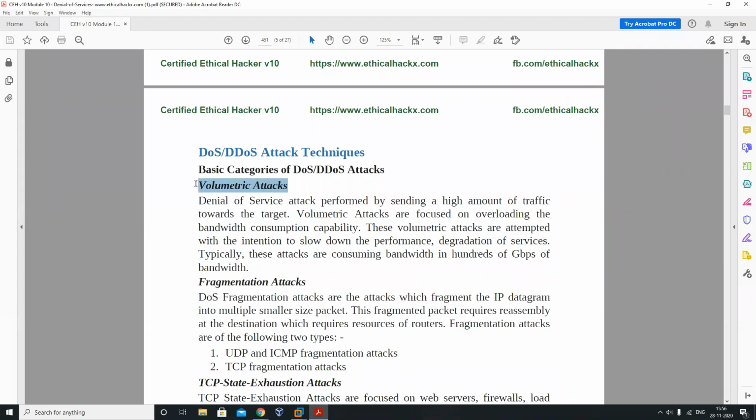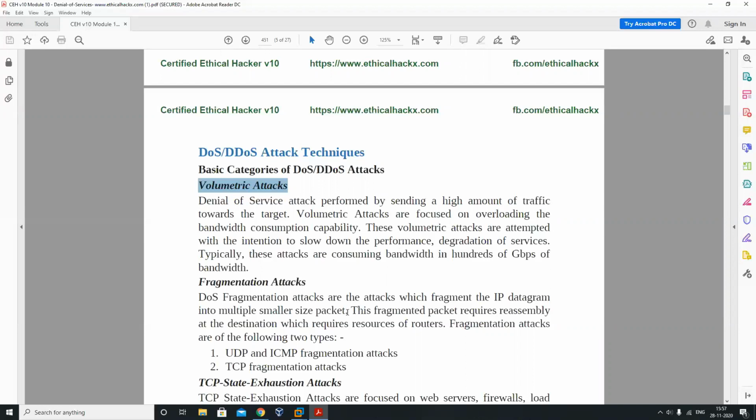Basic categories of DoS and DDoS attacks. Volumetric attack. A volumetric attack is just overloading the server with fake requests and simply overloading its bandwidth consumption capability. It is a denial of service attack performed by sending a huge amount of traffic towards the target. So we are not going to set any limit on the packets, like 1,000 or 2,000 packets. There will be unlimited packets. These volumetric attacks intend to slow down and degrade the performance of services. You can see over here.